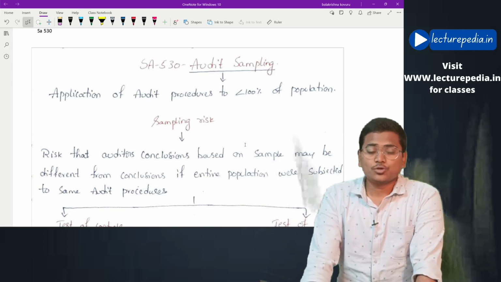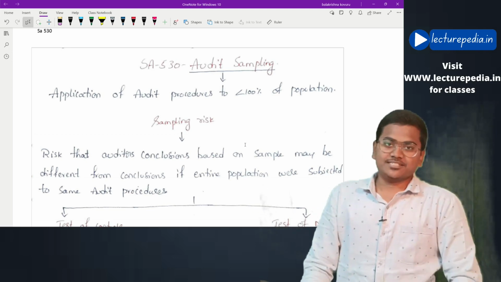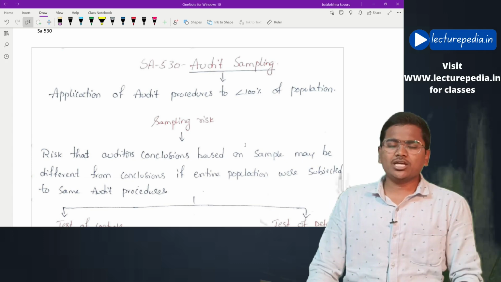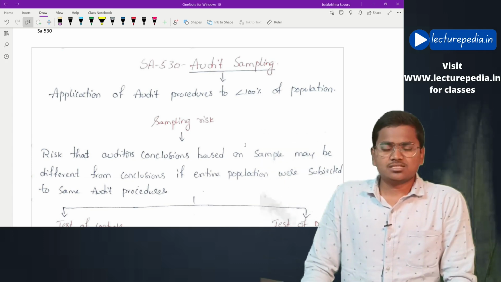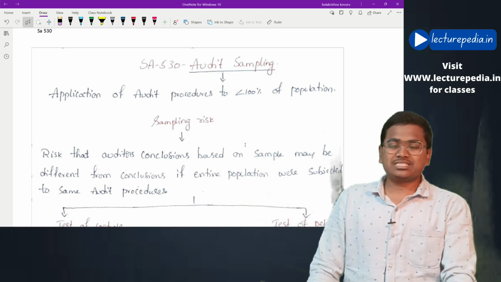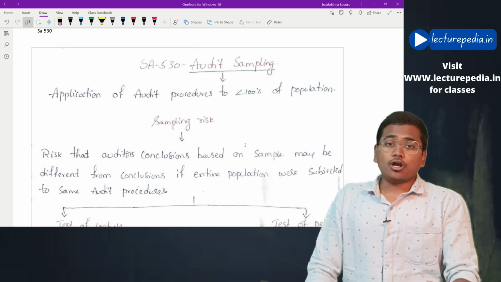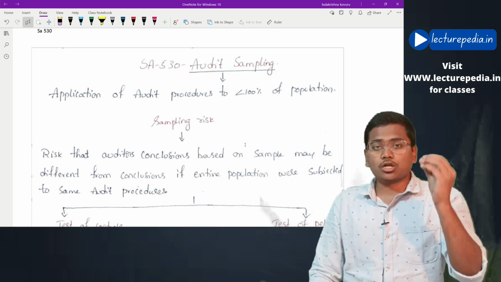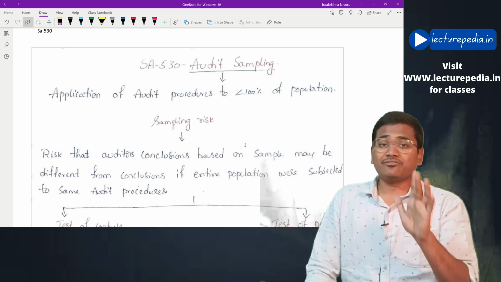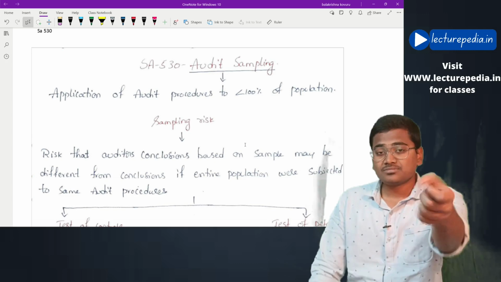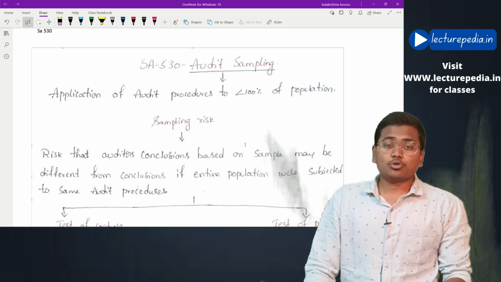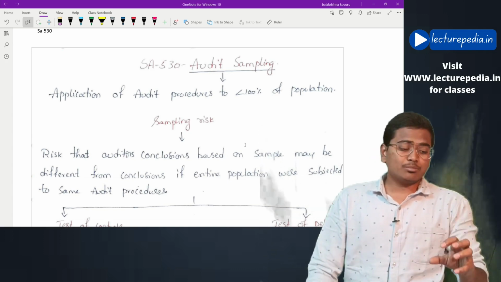In this class, we will be revising SA 530 Audit Sampling. First of all, why does the auditor use audit sampling? Basically, the auditor needs to perform audit procedures. Now, if the auditor goes on performing audit procedures on all the data that is available, then first of all, time will not be sufficient. Keeping this in mind, the auditor will perform audit procedures only on some selected data.